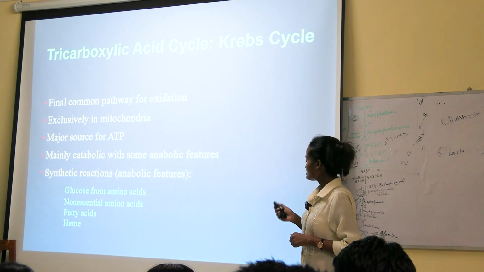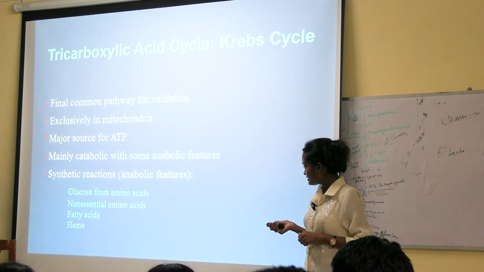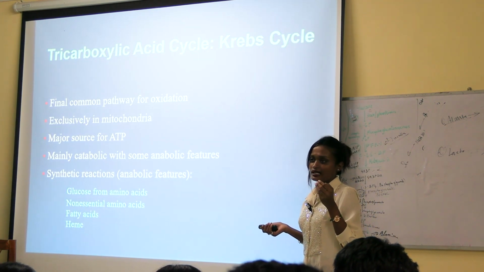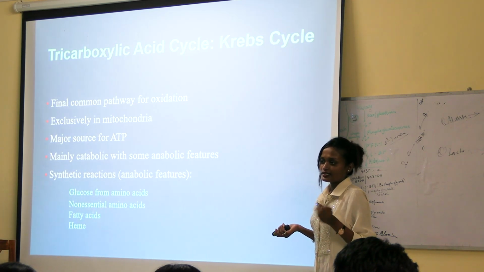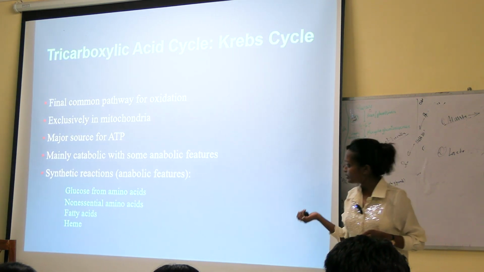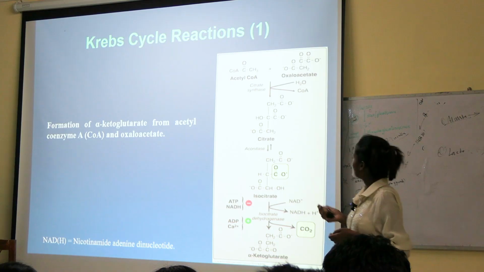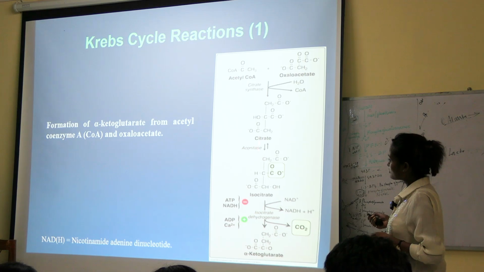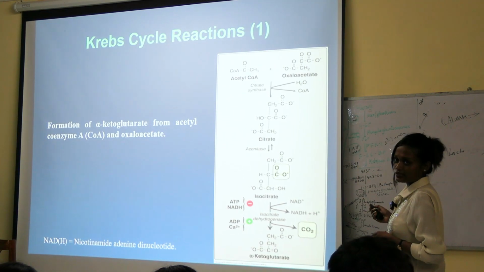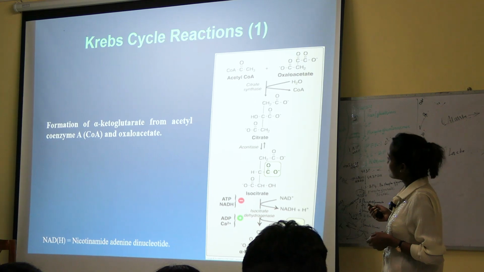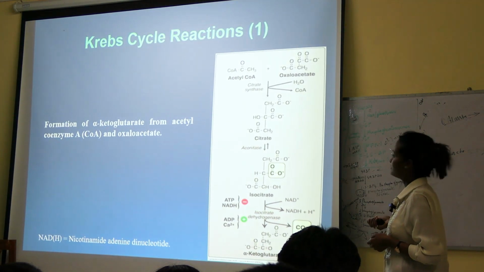So these are the features. The citrate, alpha-ketoglutarate and succinyl-CoA give glucose from amino acids, non-essential amino acids, fatty acids and heme. So now the step where acetyl-CoA and oxaloacetate give citrate. Acetyl-CoA and oxaloacetate give citrate in presence of the enzyme citrate synthase.